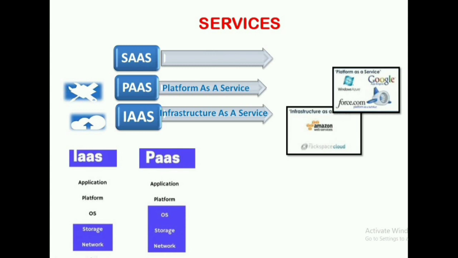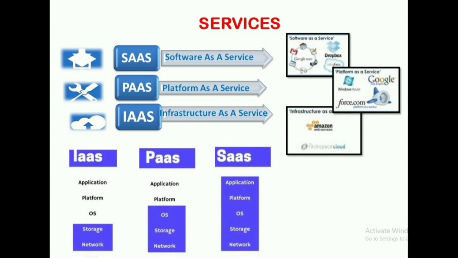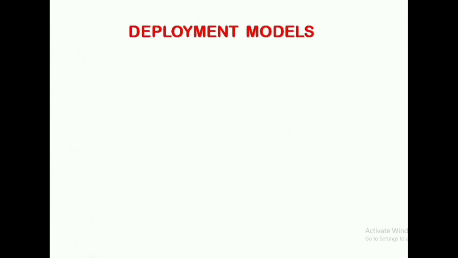Second one is platform as a service. In addition to infrastructure, they provide operating systems like Linux, Windows, etc. Examples are Google App Engine and OpenShift. Third one is software as a service. In addition to the platform, they directly provide software and applications. For example, Gmail.